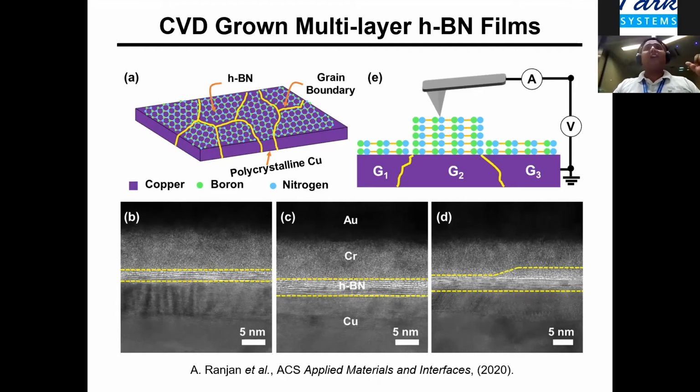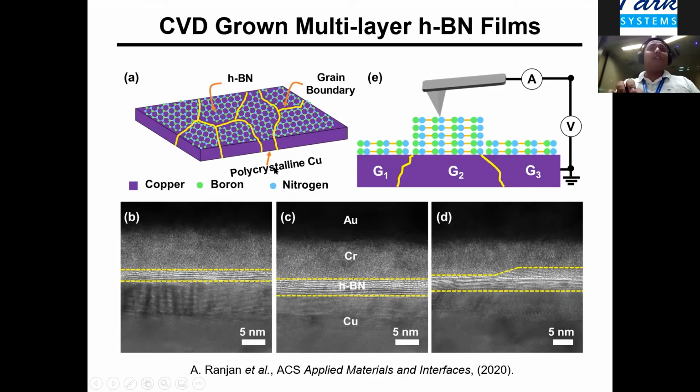And HBN comes in very handy because it is known that it produces very low defect density. But so far, most of the works are done using exfoliated HBN. It gives a high quality HBN, but again, these are very tiny areas, so it can't be commercially exploited. So that's why our intention was to look at the CVD grown HBN.